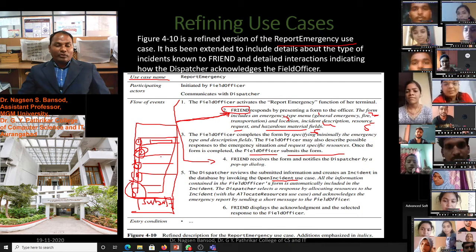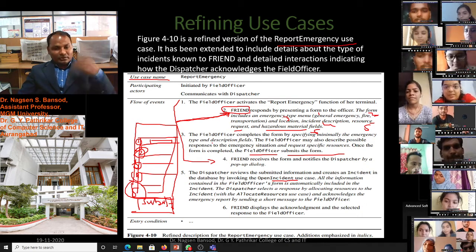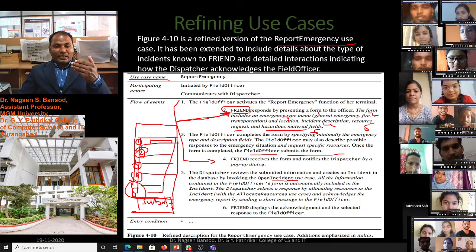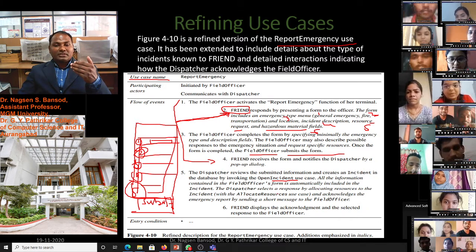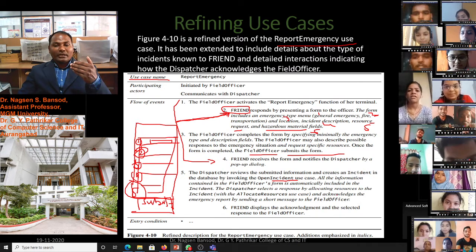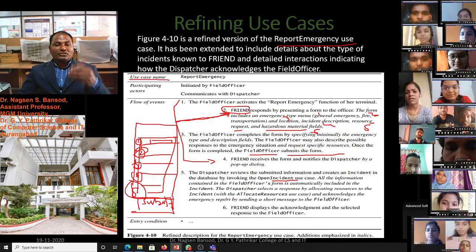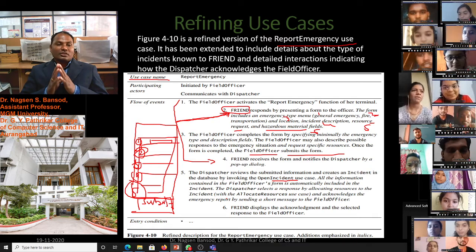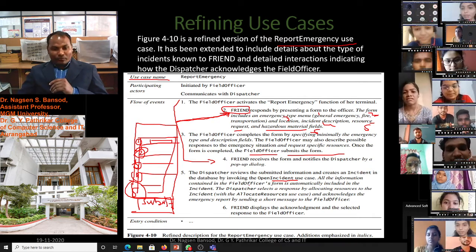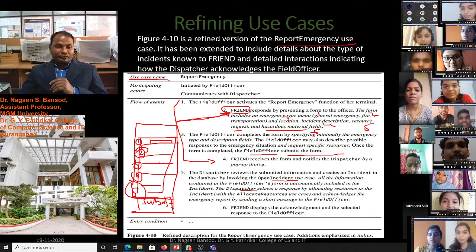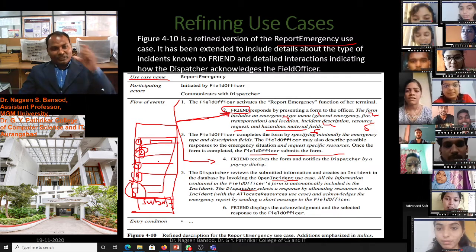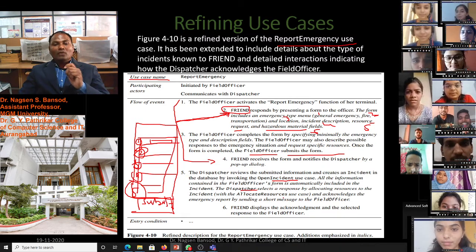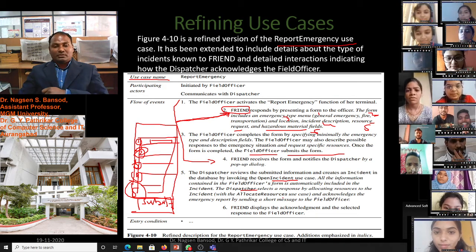All this information will be included in the friend's software use case, and after that the dispatcher selects the response by allocating resources to the incident with the allocating resources use case. Now the dispatcher will create one more use case, called the allocating resources use case.